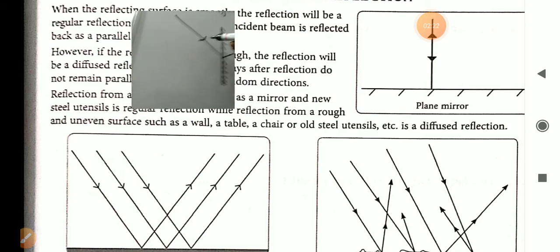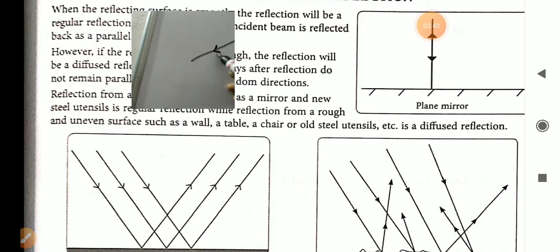The ray can be shown by an arrow pointing towards the mirror. That means the rays are coming from a source of light, and from the mirror it bounces back. This is known as the reflected ray.